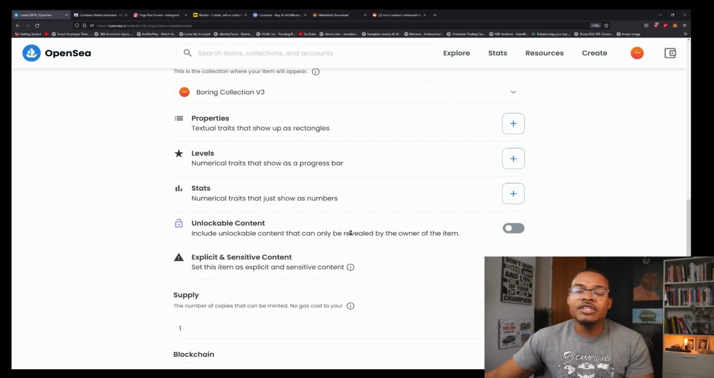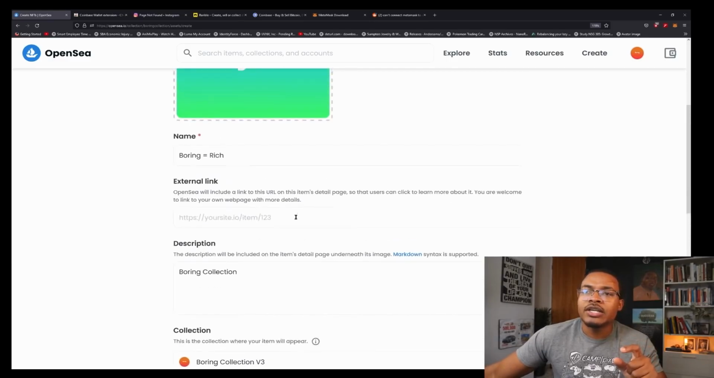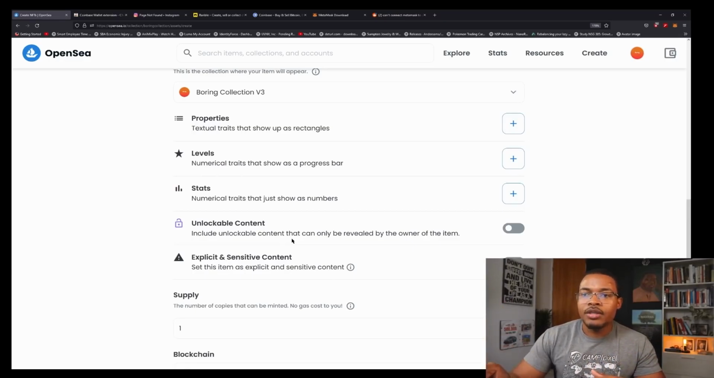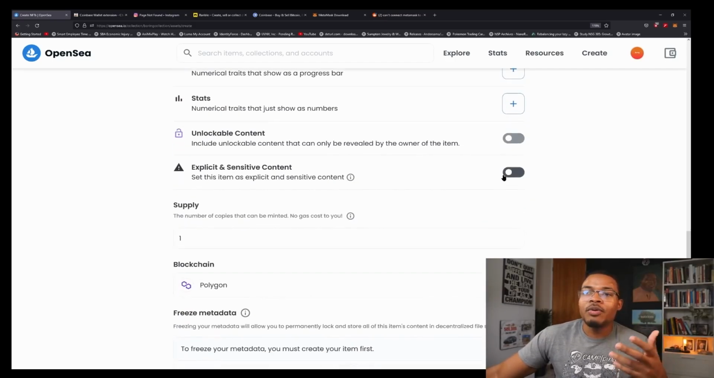Unlockable content. Again, I think I explained it wrong. Unlockable content would be if you want to have, for example, a Discord link to a private chat, to a private party, whatever it is. That's where these things go. And explicit and sensitive content: if you're making content for people that are into that stuff, the weird stuff, you can actually do it, so that way people know what's up.